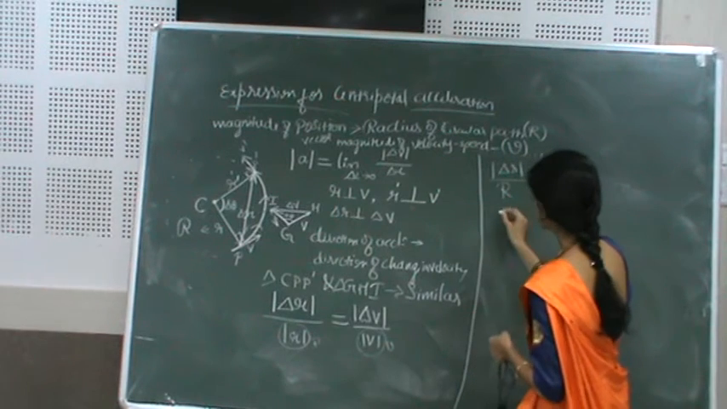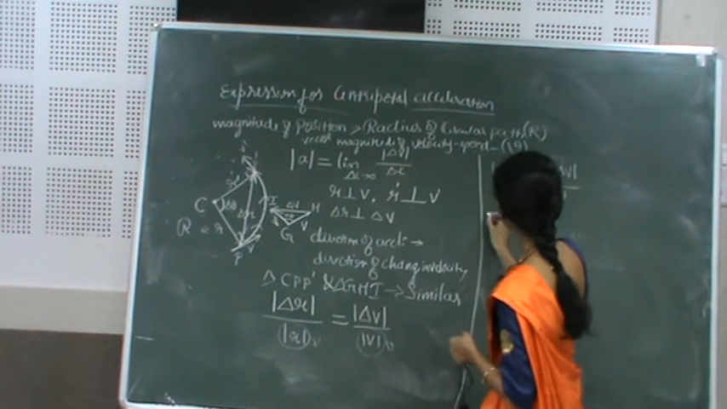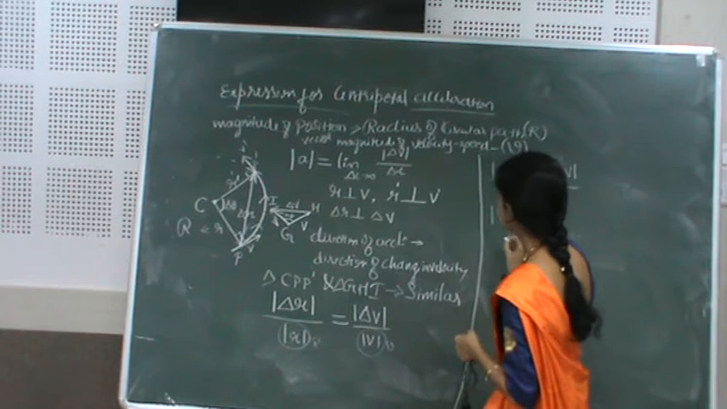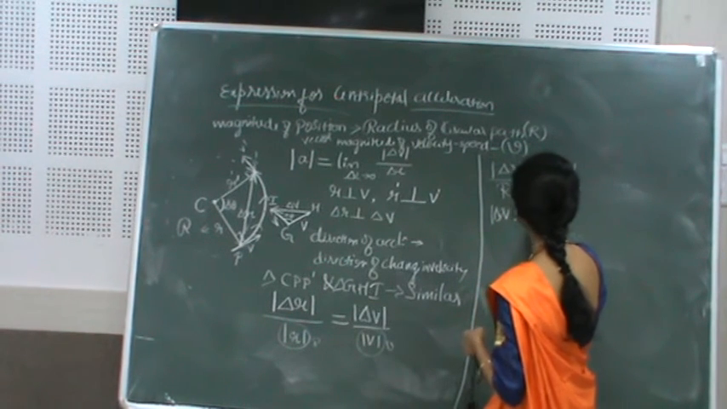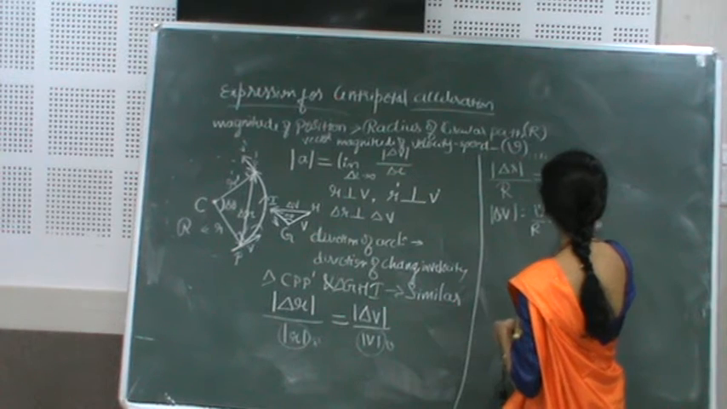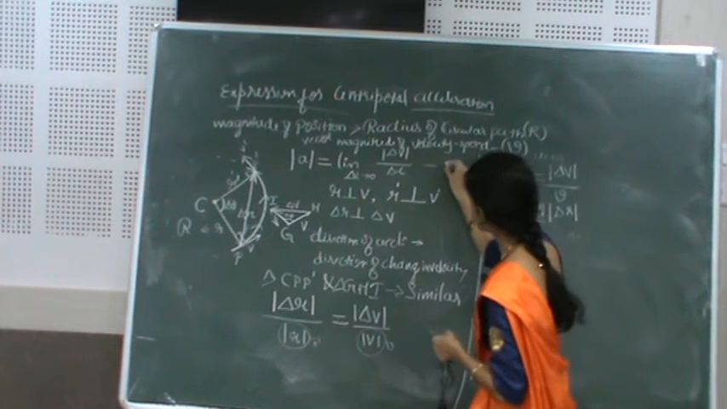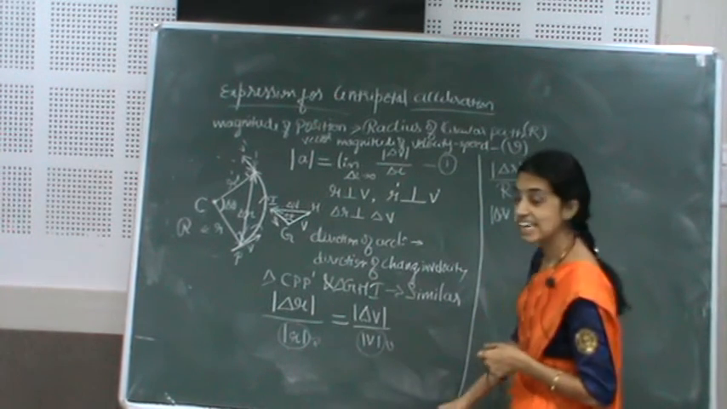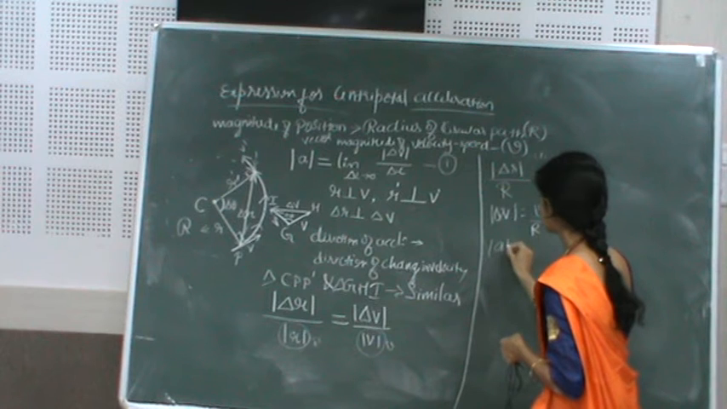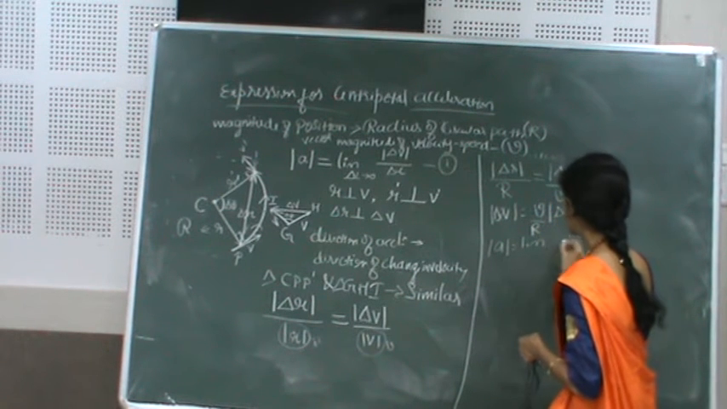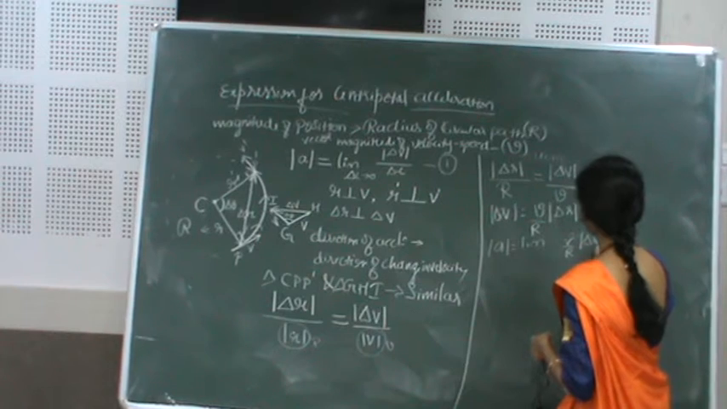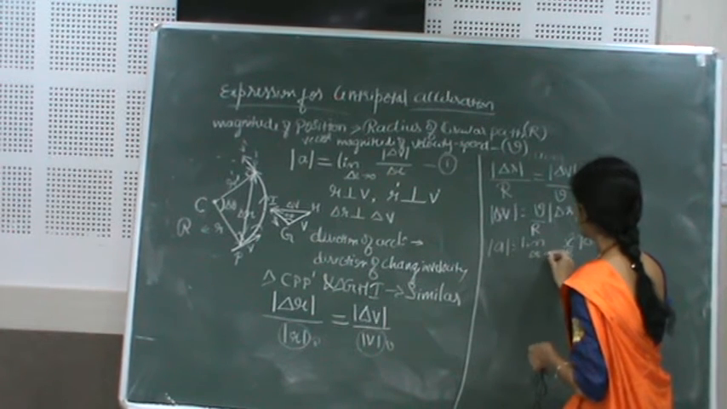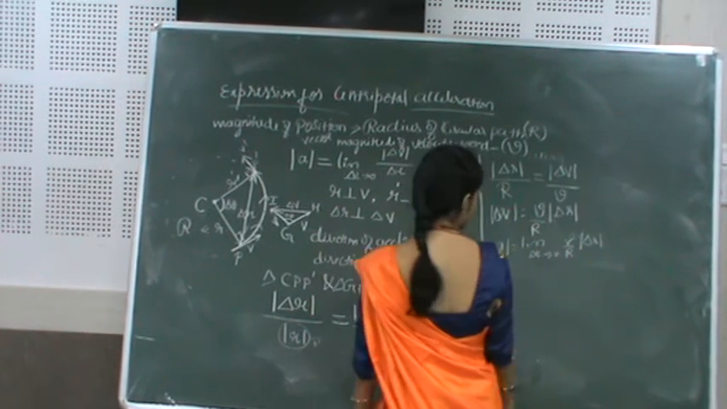So rearrange the formula in terms of delta v. Delta v will be equal to v upon R into delta r. If I consider this as equation 1, equation 1 can be written as the limiting value of v by R delta r when the time interval approaches 0.